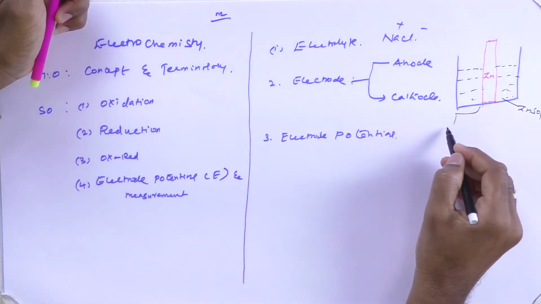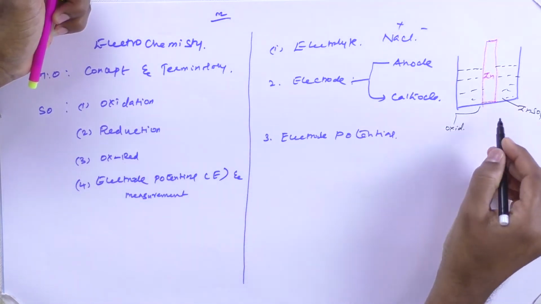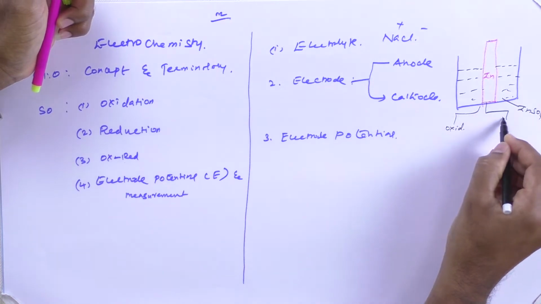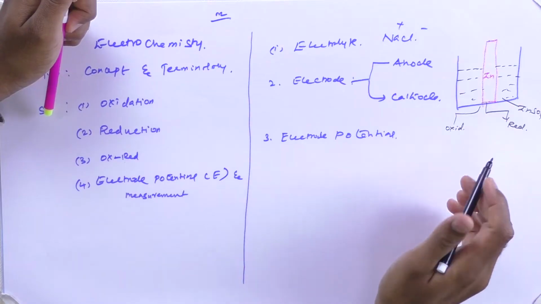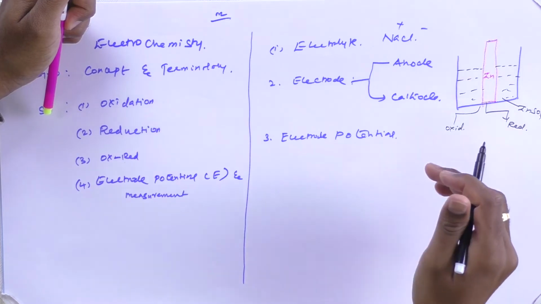One is called oxidation, and the second tendency is going to be reduction. The oxidation and reduction behavior of a particular metal depends upon the nature of that metal. Alright, now I will explain what is meant by oxidation.